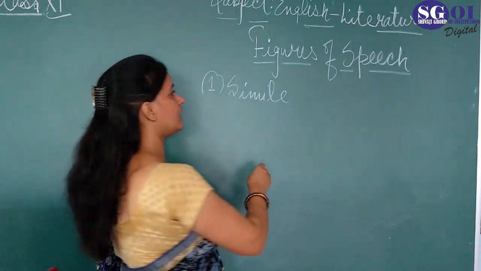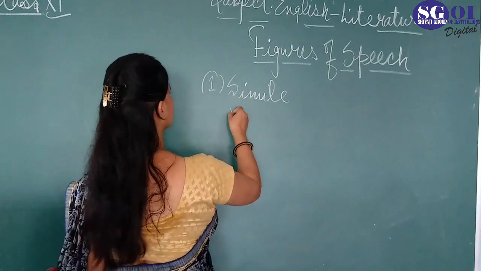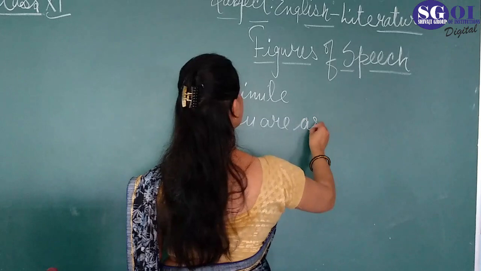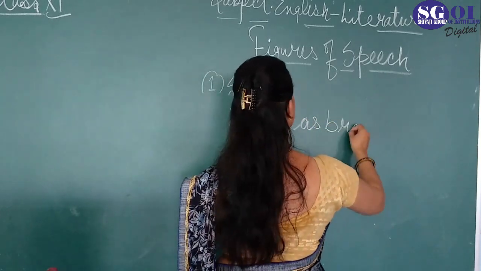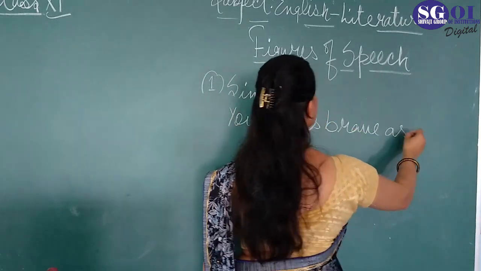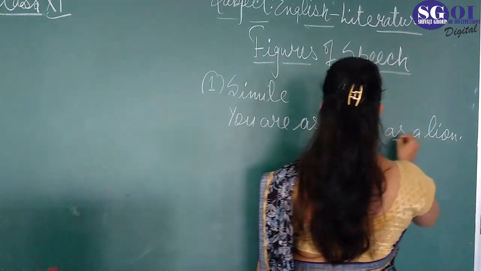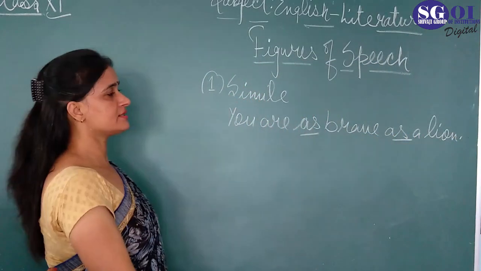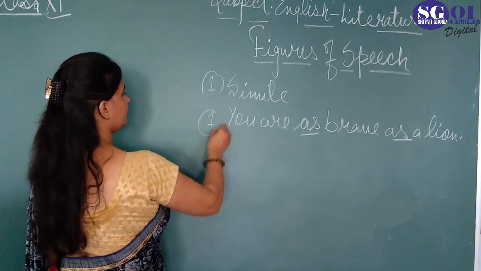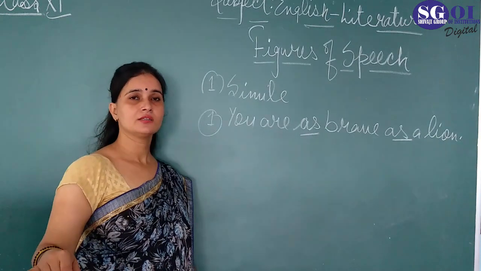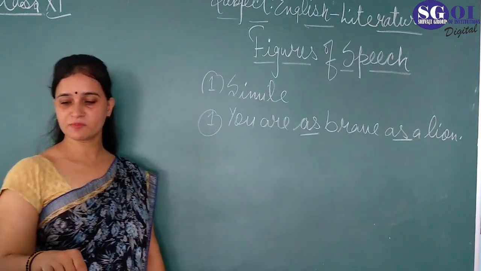Just like, you are as brave as a lion. So students, you can see the comparative word as is used here. So this is your simile.